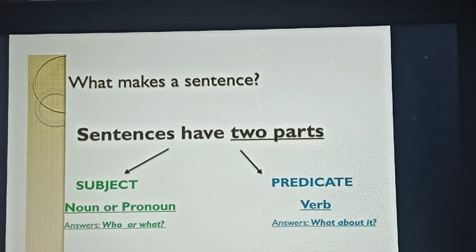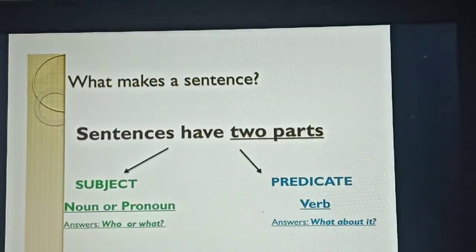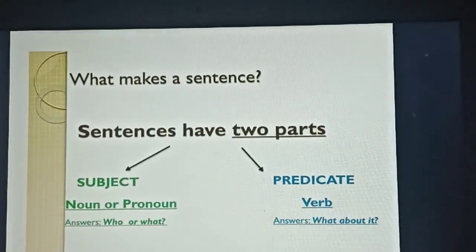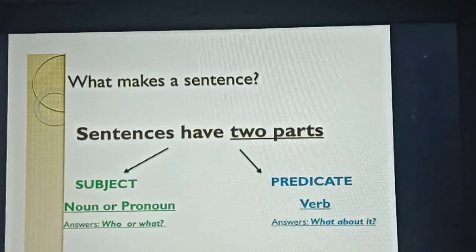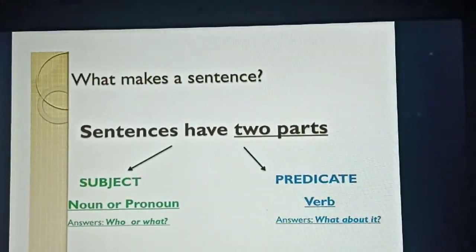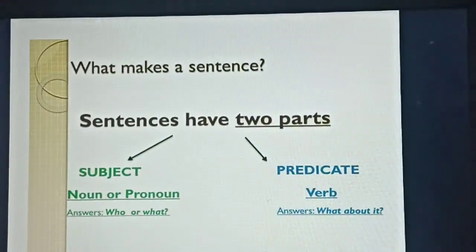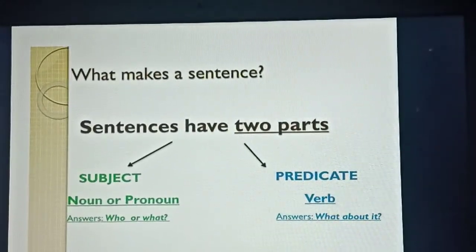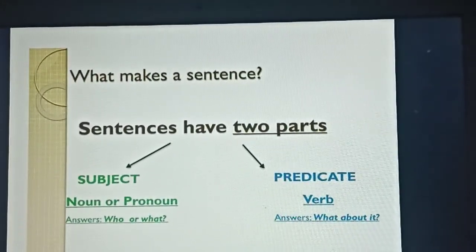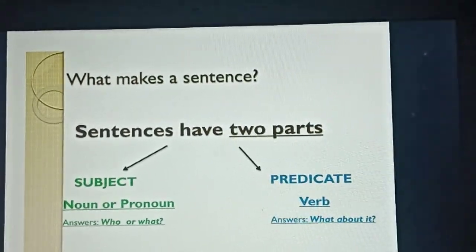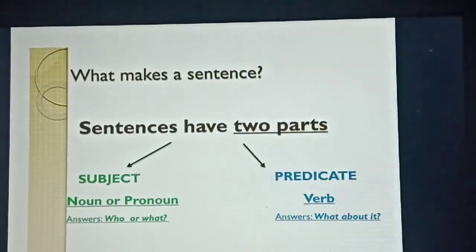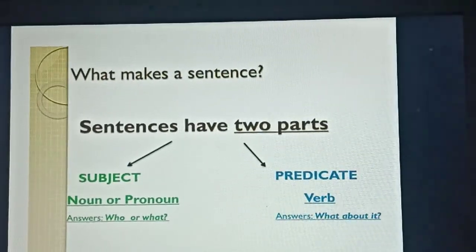We already saw that in the last class, isn't it? So a subject can be a noun or pronoun. What is a pronoun? Which represents the noun. Okay, he, she, it, they, we. So all these are pronouns. So a subject can be a noun or a pronoun.